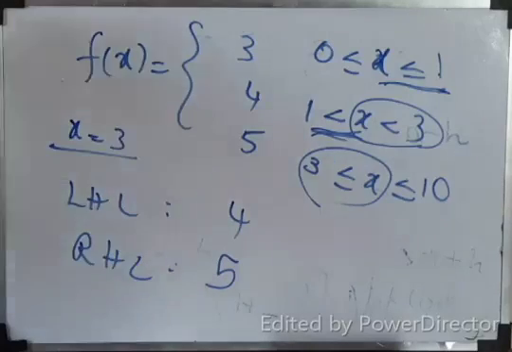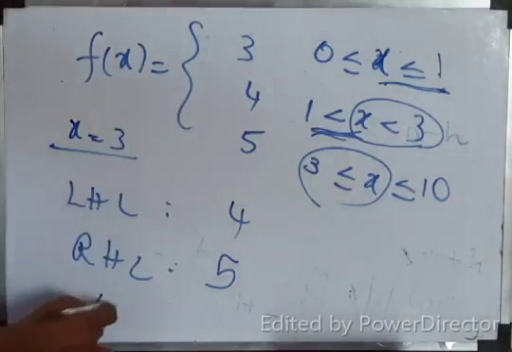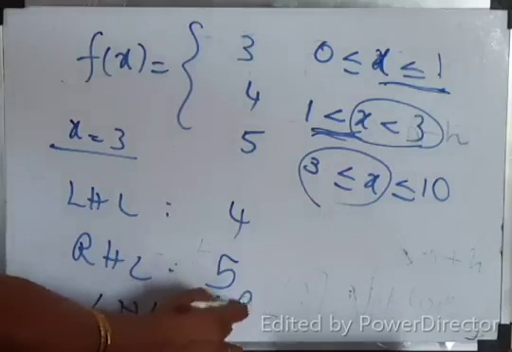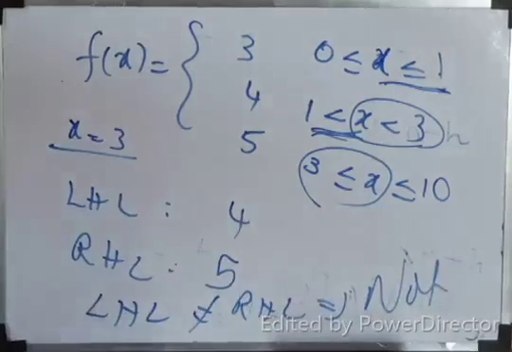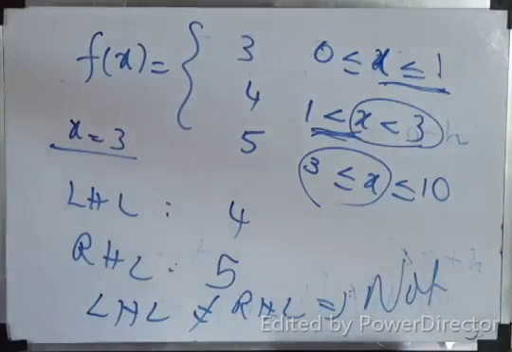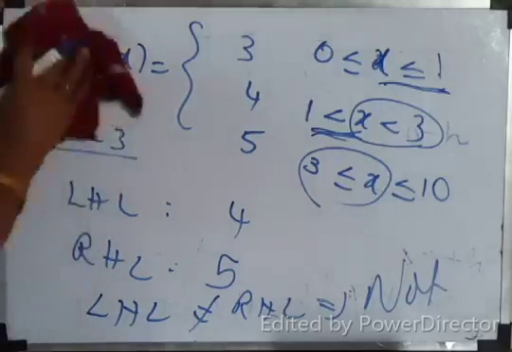LHL not equal to RHL. Both are not equal, so what will you conclude? LHL not equal to RHL implies f of x is not continuous at x equal to 3. Do you understand, children? Yes. Next question.